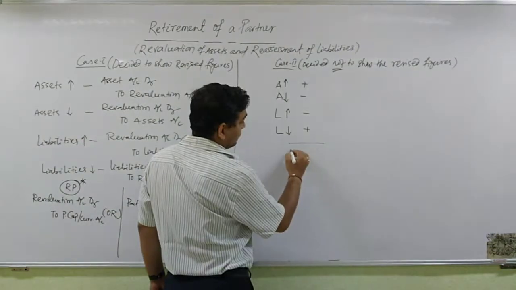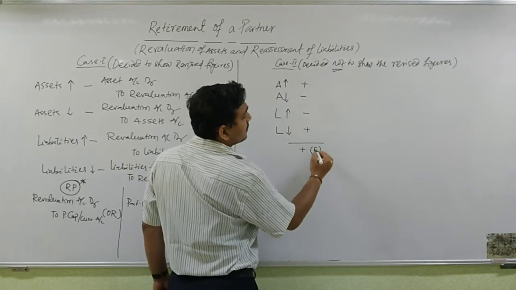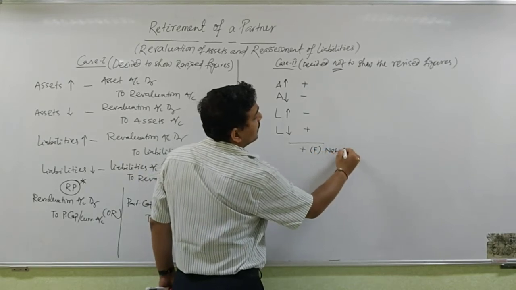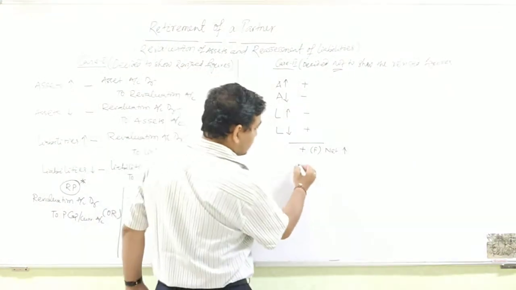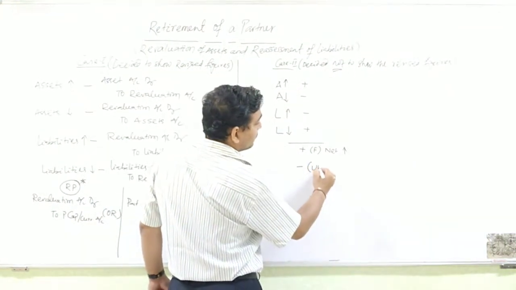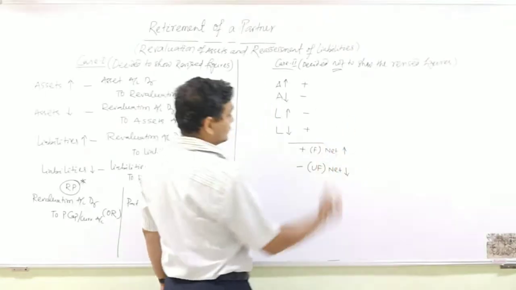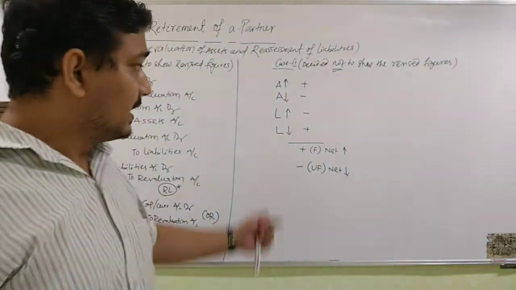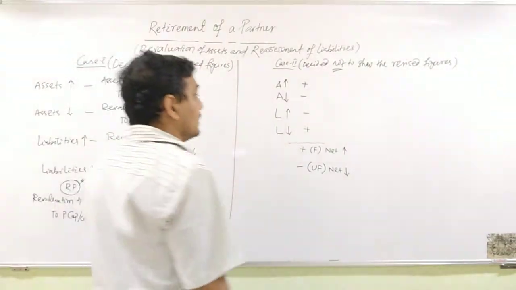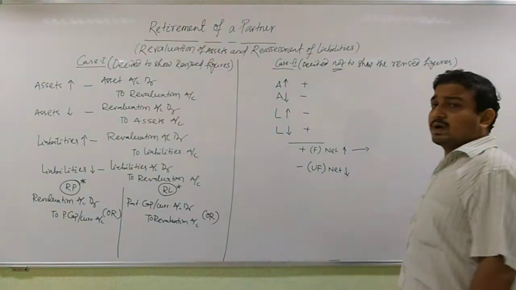Finally, if it is plus, that means favorable, that means net increase. If it is minus, it is unfavorable, that means net decrease. Clear? So, in this case, for net increase or favorable, we will have to pass the journal entry.